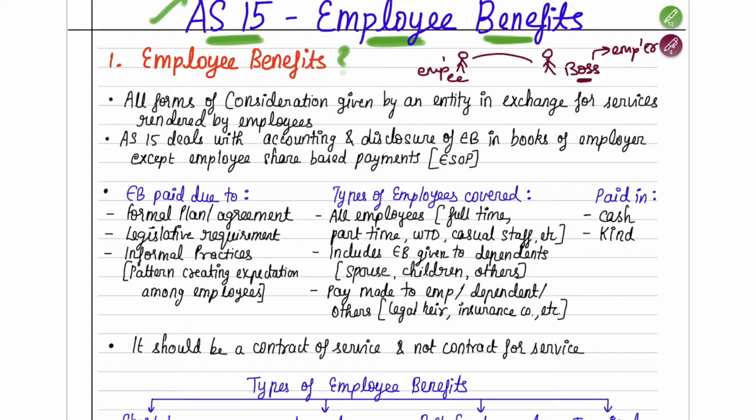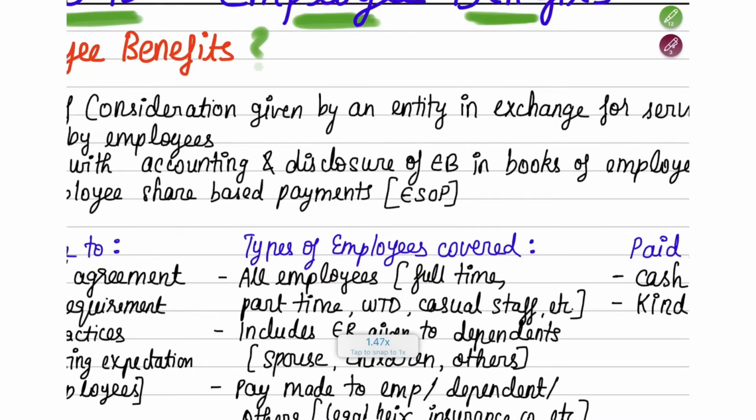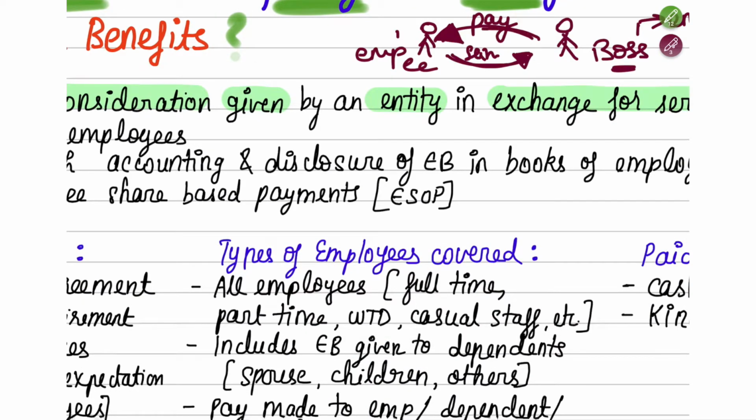Whatever consideration this boss or employer pays to the employee, that means all forms of consideration given by an entity in exchange of services. What will this employee give? This employee is going to give the employer some services. He'll work for him, against which he'll get some payment, correct? Against such services, all those payments are going to be called your employee benefits.